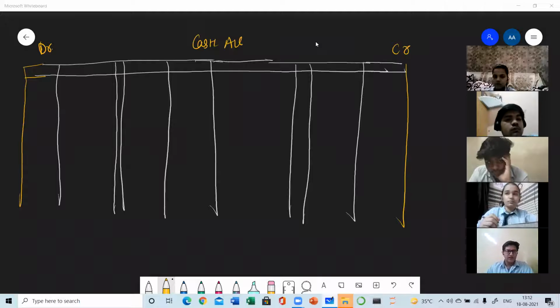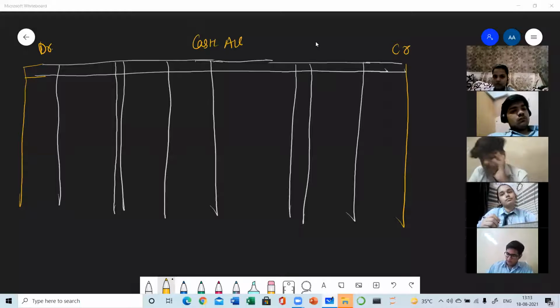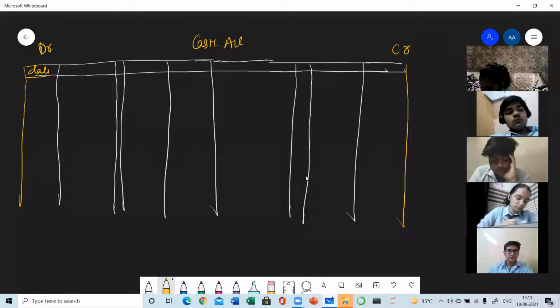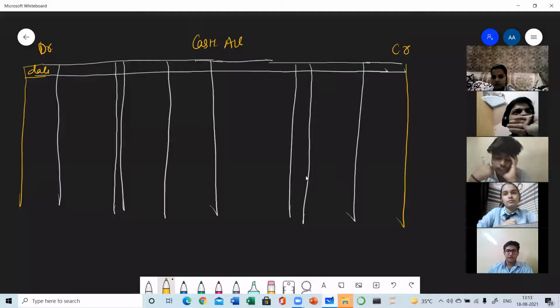Now this first column, column number 1, is the date column. Here we need to write the date of the transaction from the journal. The date of journal and the date of ledger will remain the same. Why? Because from journal we are writing the transaction here, so the date will remain same.